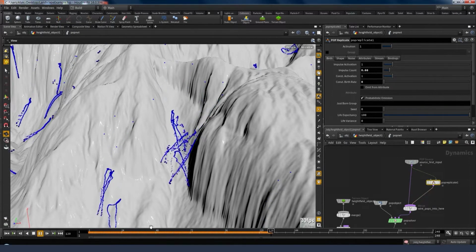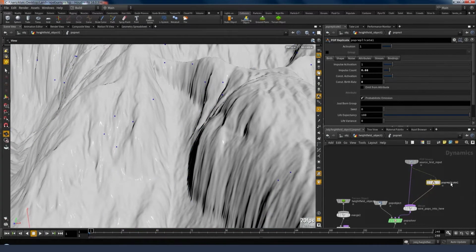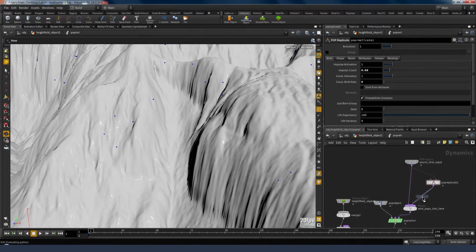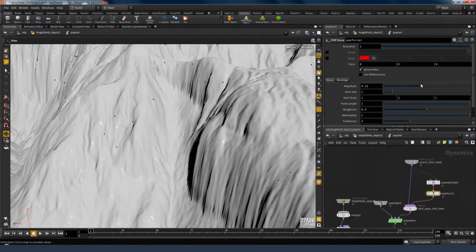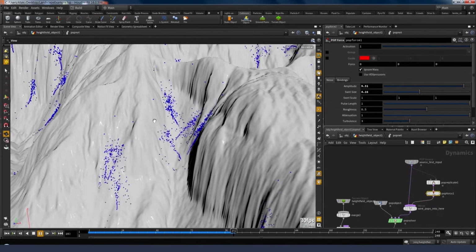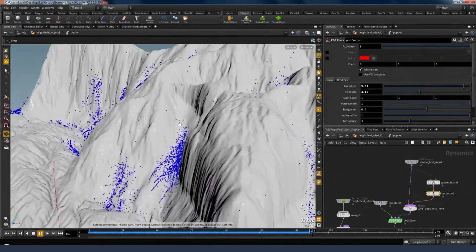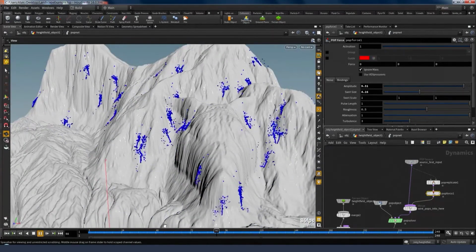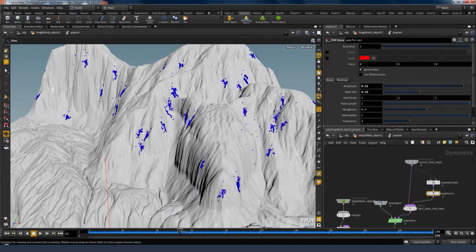They're a bit boring, so let's break those up. I'm going to add a pop force node. Now you can see them spreading apart and being much more interesting than they were previously.